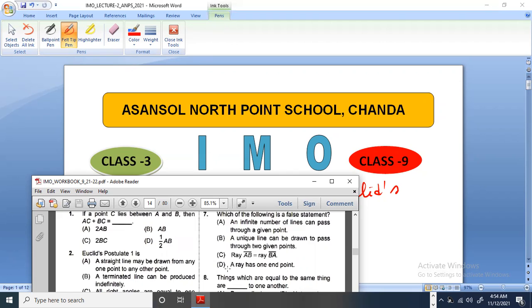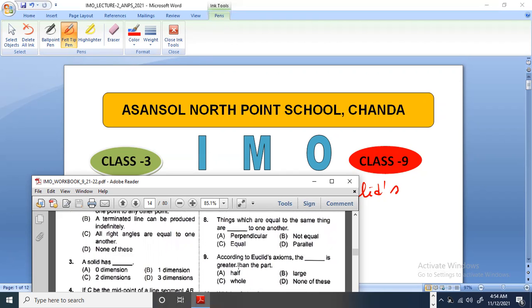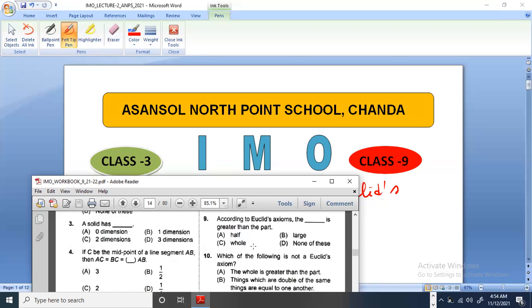Question number 8. Things which are equal to the same thing are dash to one another. Okay, so things which are equal to the same thing are equal to one another. So option number C. Next, according to Euclid's axiom, the dash is greater than the part.